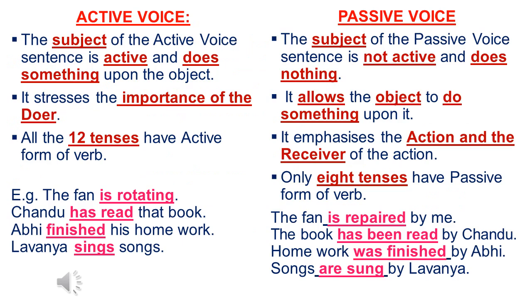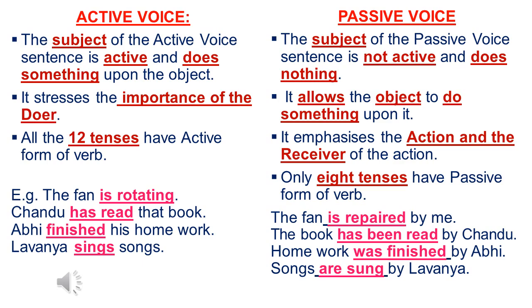Here we are going to learn active voice. If you look at the sentence in the active voice, the subject is active and does something. Generally, we use the sentence in the active voice to emphasize the importance of the doer of the action in the sentence. We can write sentences by using all 12 tenses in the active voice.